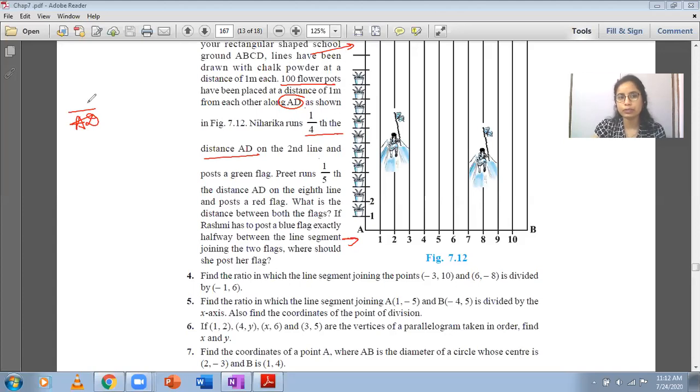From point A to point D, there are 100 flower pots, and the distance between two is 1 meter. So AD will be equal to 100 meters. This is the first thing we want to know. And then Niharika runs 1/4 of the distance. So can anyone tell me what is the distance covered by Niharika? If I just write down Niharika by N, she is covering 1/4 of 100 meters.